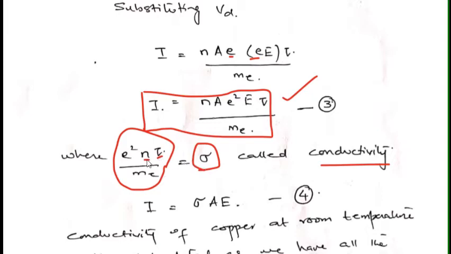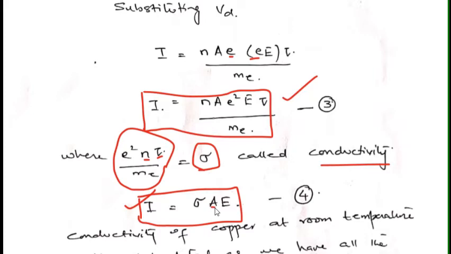Again, from material to material, this value of conductivity will vary. So I can replace this sigma in equation number 3, and I get I equals sigma A E. So now from this equation, if I want to increase my current, I can have a larger value of current with greater area.